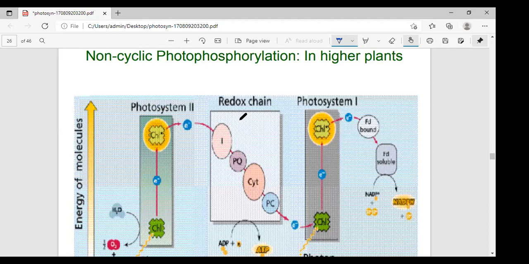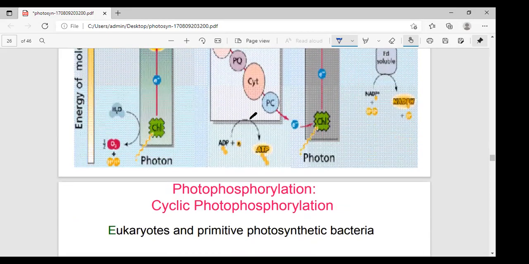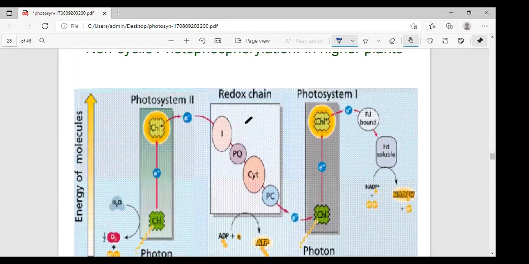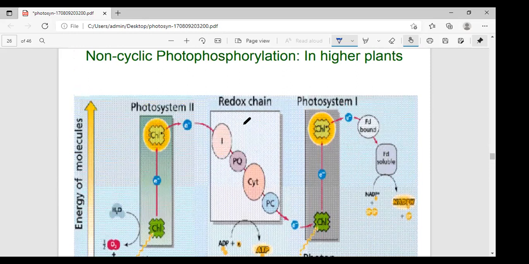What is the non-cyclic, what is the cyclic reaction? Non-cyclic photophosphorylation has other names also: electron transport and proton translocation, both are the same name. Non-cyclic electron transport and proton translocation. Keep all these things in your mind. Okay, now I'll start this cycle.